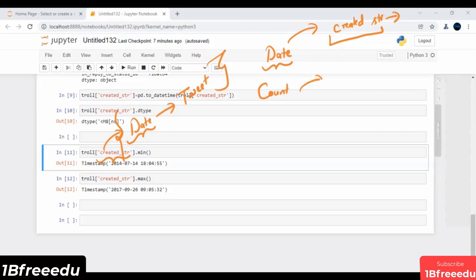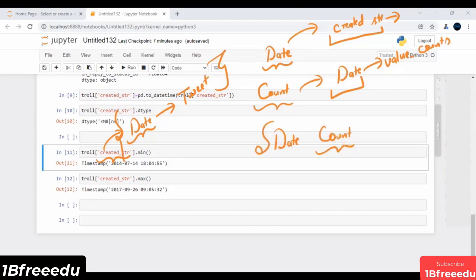So whatever date I have, on top of this, I will just count it, or I can think of my value_counts function. If I call this value_counts function with respect to each and every date, I end up having some count value. It means I have some date and I have some count, which is my tweet count. Once I end up having such data, I am done. I can easily plot its line plot, and this is what I really need.